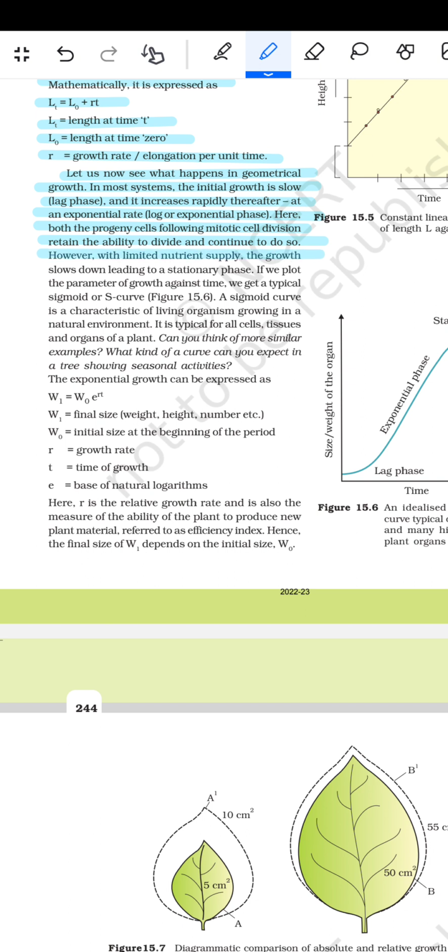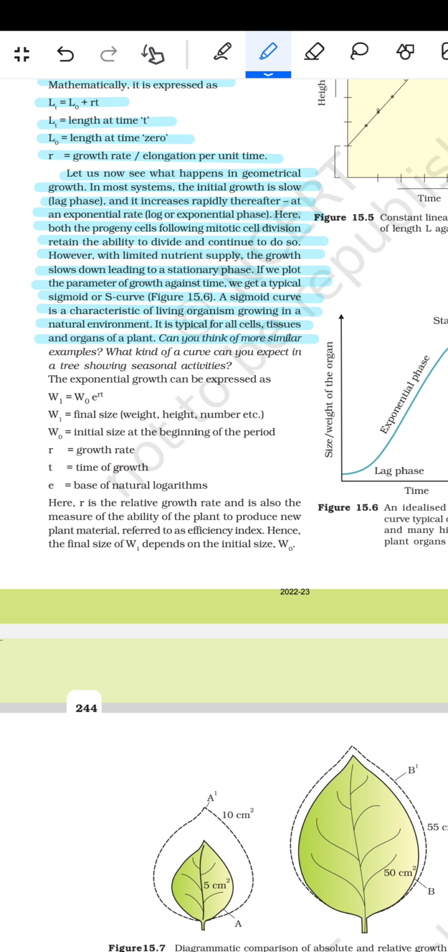However, with the limited nutrient supply, the growth phase slowed down, leading to a stationary phase. If we plot the parameter of the growth against time, we get a typical sigmoid or S curve. A sigmoid curve is characteristic of a living organism growing in a natural environment. It is typical for all the cells, tissues and organs of a plant.